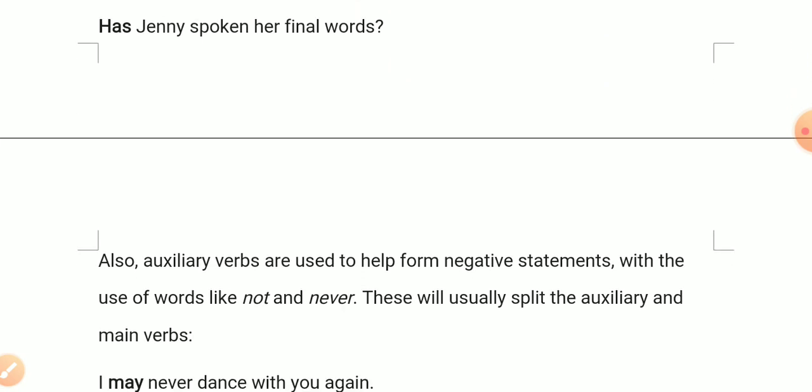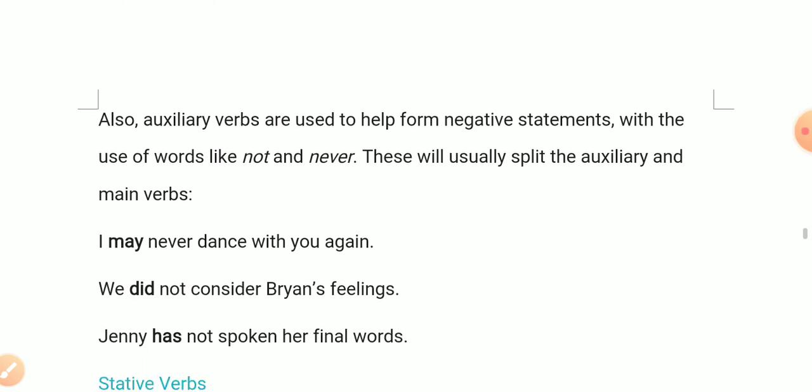Like this. Also, auxiliary verbs are used to help form negative statements with the use of words like not and never. These will usually split the auxiliary and main verbs. I may never dance with you again. We did not consider Brian's feelings. Jenny has not spoken her final words.